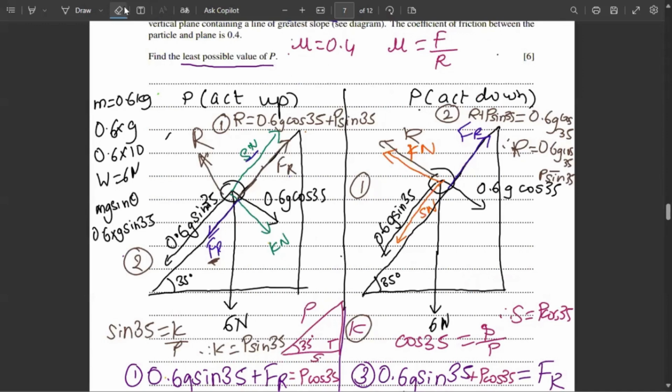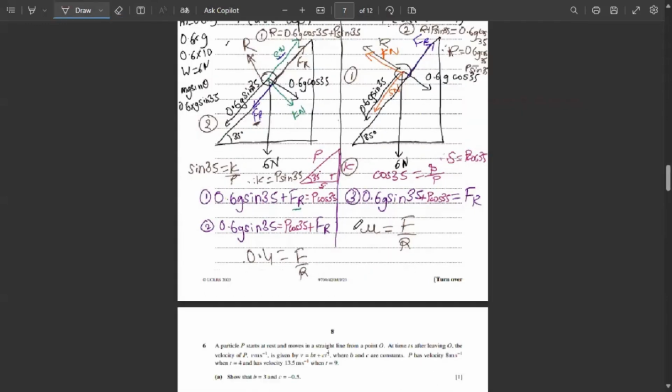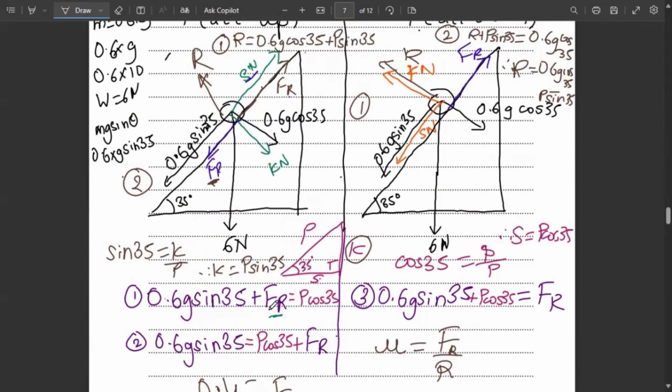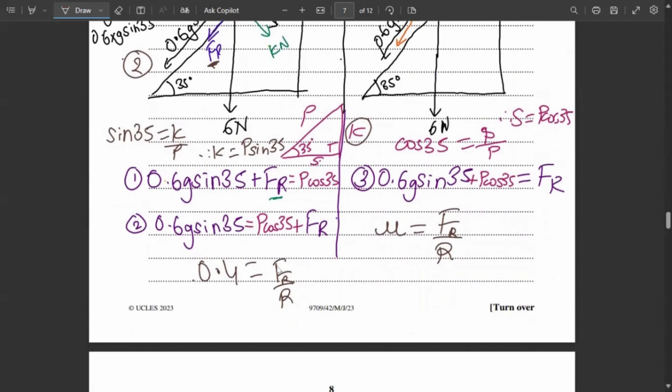So now that we have discussed the force R, let's go to what is F. F is simply FR, force due to friction. This FR right here, we don't know. We have to find it. That's why we found R. So therefore, FR is 0.4 R, right?